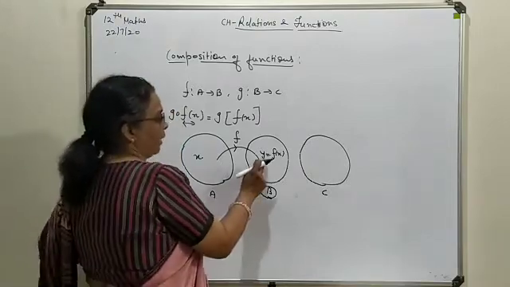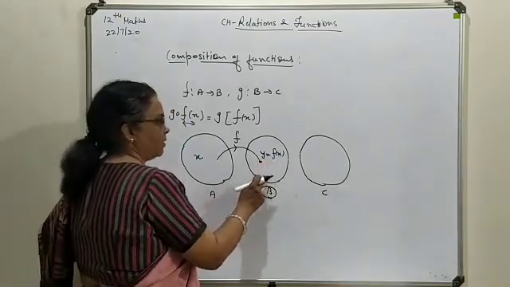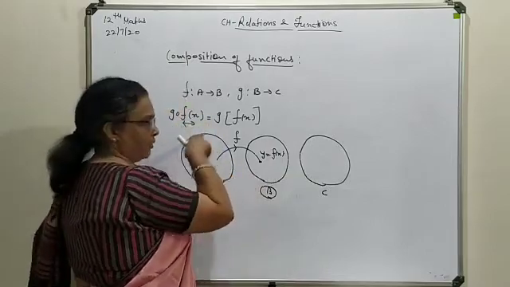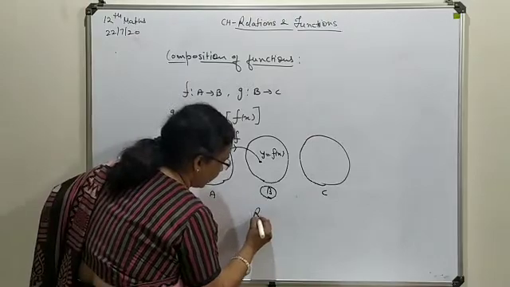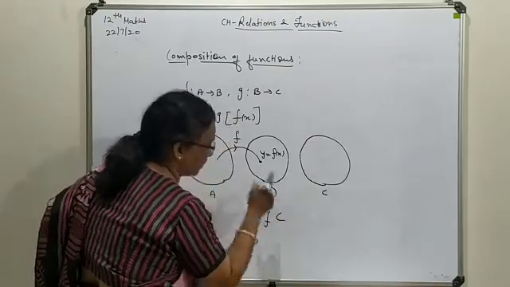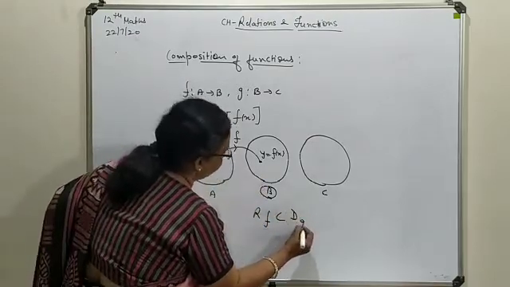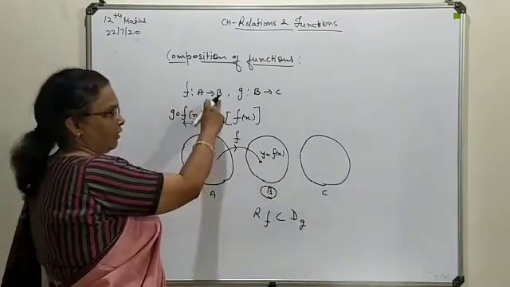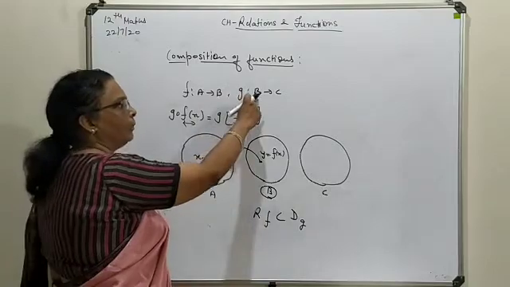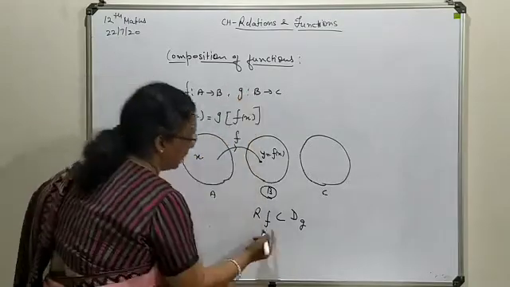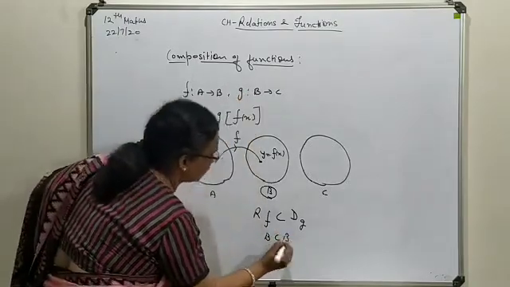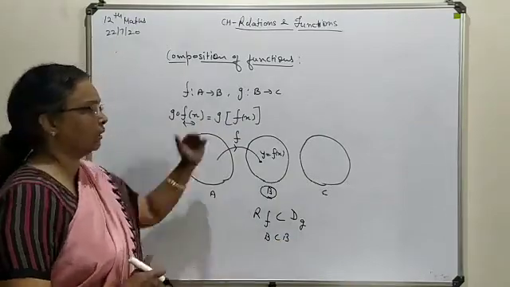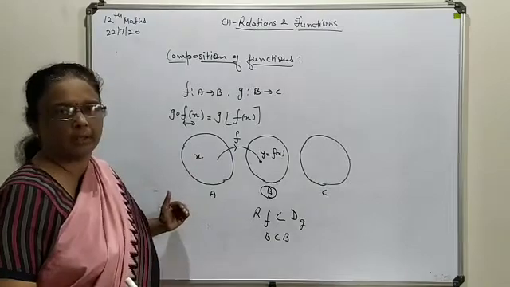So here y means f(x). The basic condition for formation of this composition is that the range of f should be a subset of the domain of g. In this case you can check: the range of f is B, the domain of g is again B, so B is a subset of B, which means the condition is fulfilled. Now you can proceed to the second mapping.